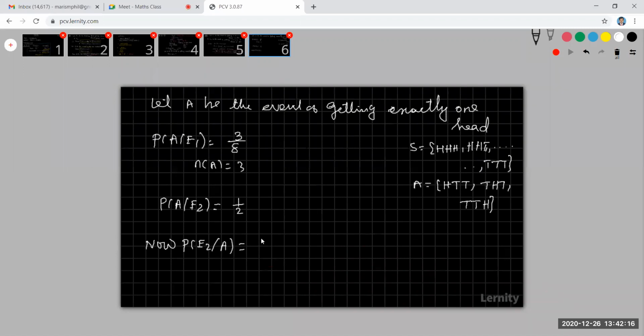That is the question. My probability of E2 given A, by Bayes' theorem, is the probability of E2 into the probability of A given E2, whole divided by the probability of E1 into the probability of A given E1, plus the probability of E2 into the probability of A given E2.